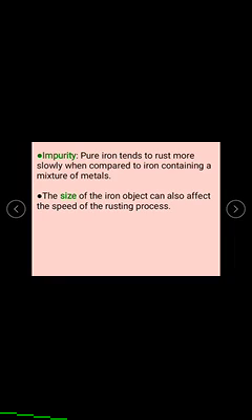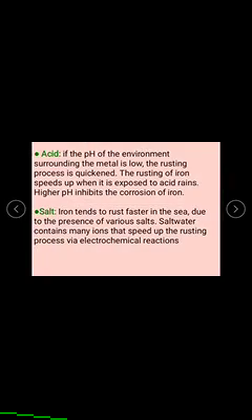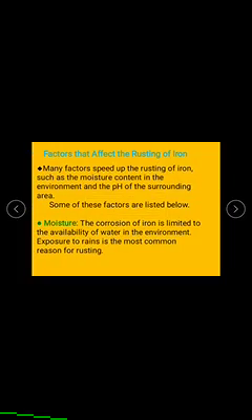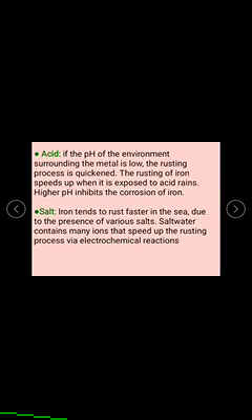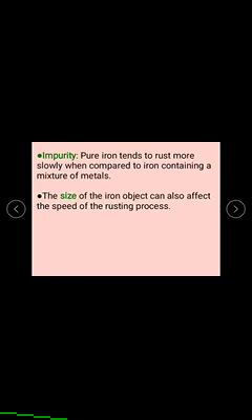These are the different factors that influence the rusting of iron, that is, acid, salt, moisture, impurity and size. These play a key role in the rusting of iron.